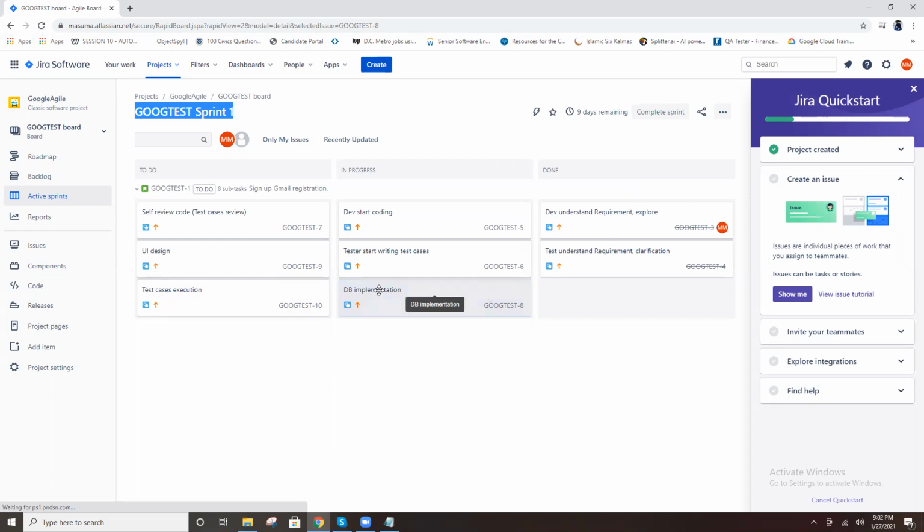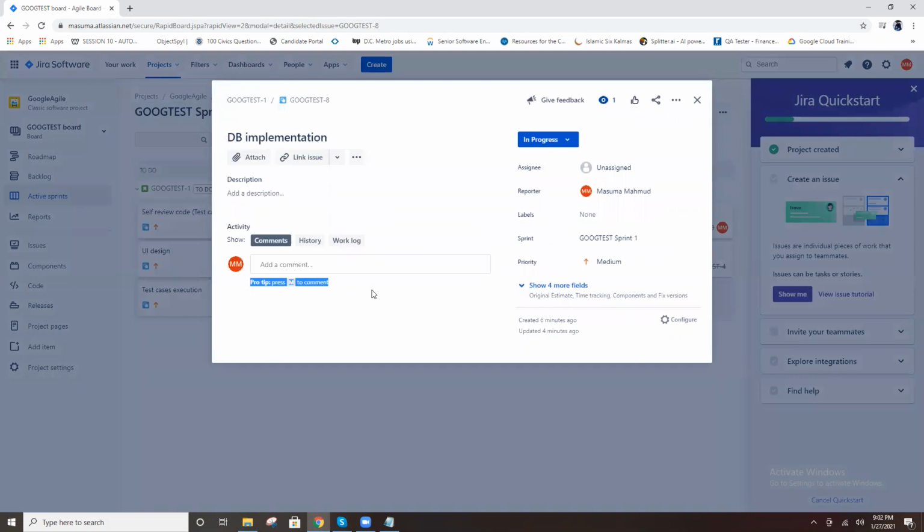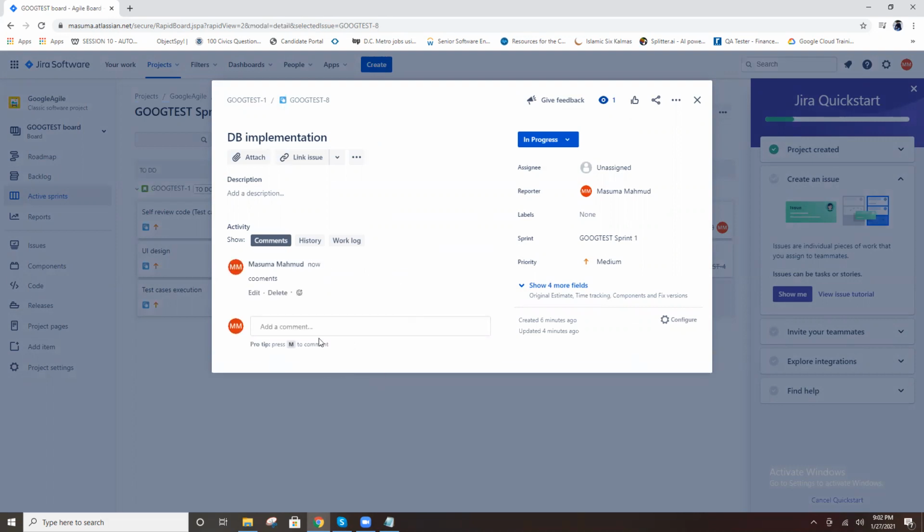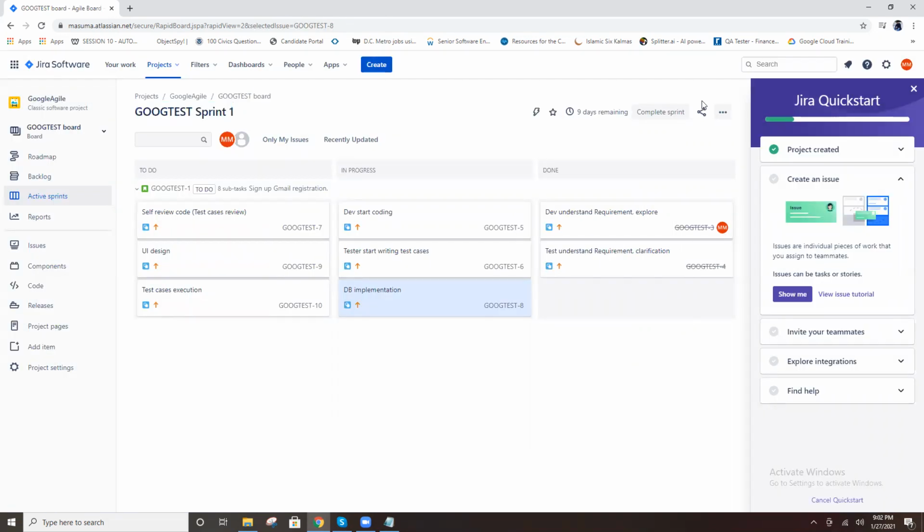If you have any comments, for example in this task, you can add comments and save. Automatically you will see the comments also. This is the comment, like that. Okay, Masuma, clear, right? Clear.